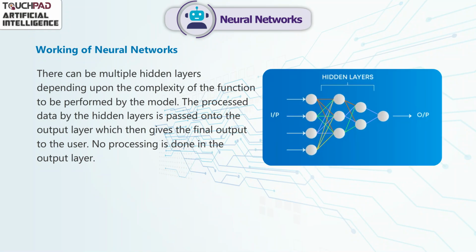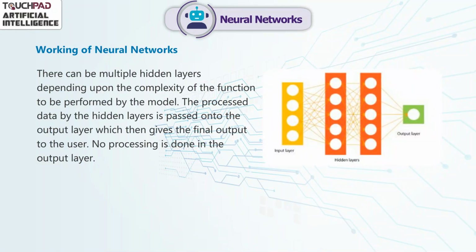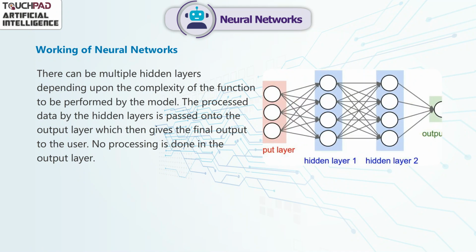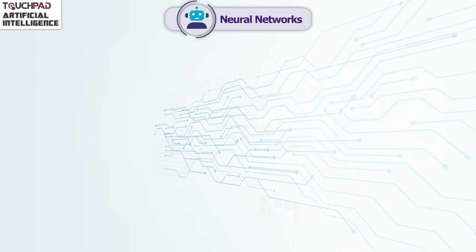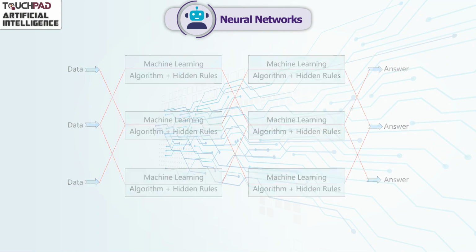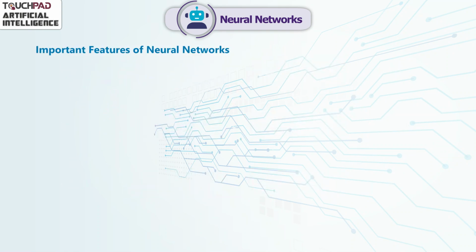The data processed by the hidden layers is passed on to the output layer, which then gives the final output to the user. No processing is done in the output layer. Data, machine learning algorithm plus hidden rules, gives the answer.